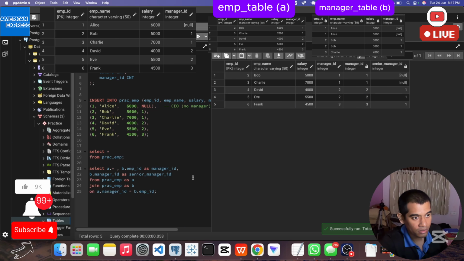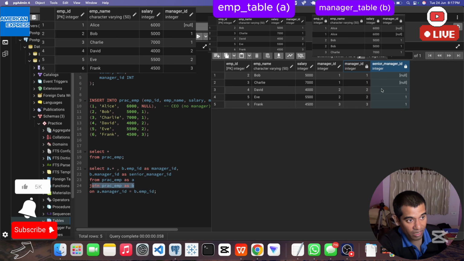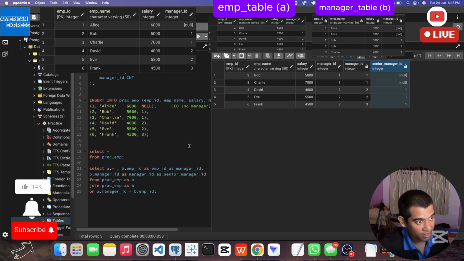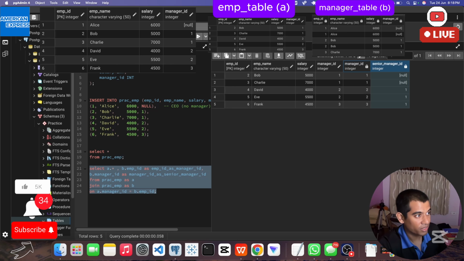Means manager ID, this table manager ID, because table B is managers table. Here in place of employee ID we are taking managers ID, and manager ID as senior manager ID. Now see, now I will run it and it will be easy for you.